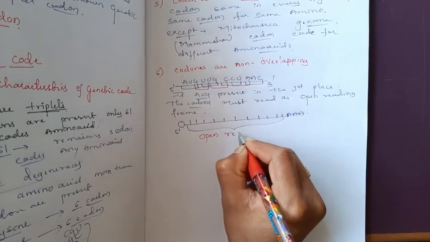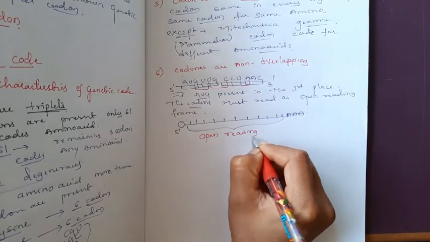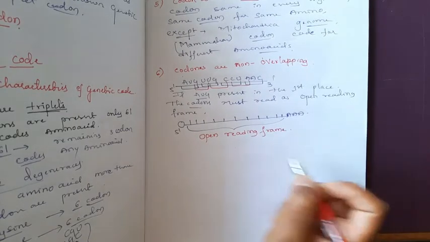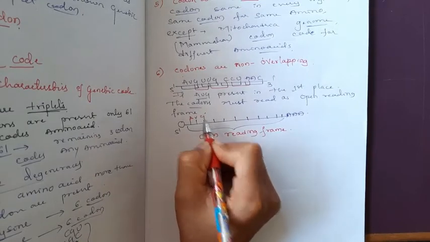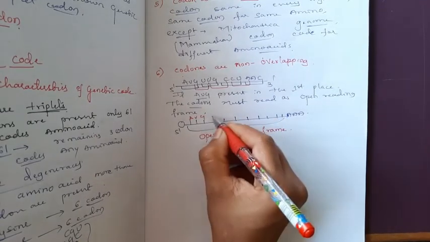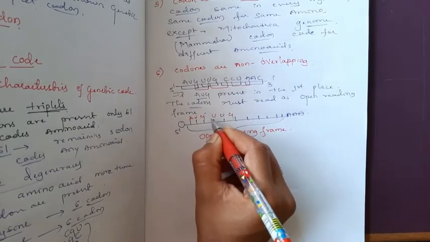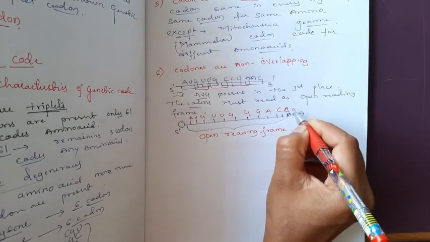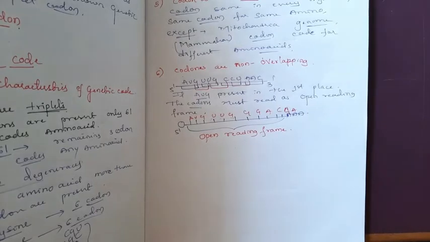If there is the presence of AUG in the initial sequence, we can read like that: AUG, UGA, GGA, CGA, like that you have to read continuously without any gap, without any comma. Okay, next.